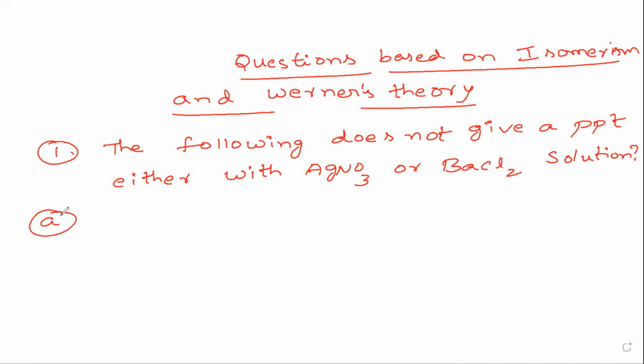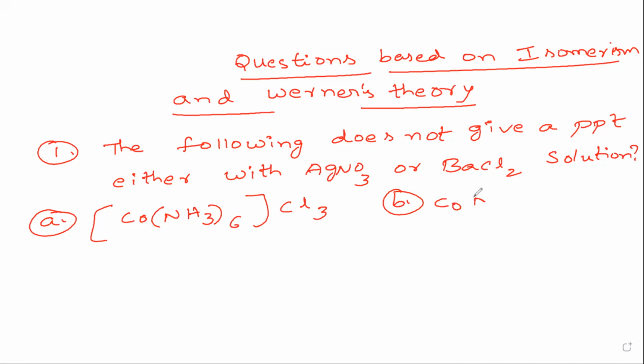Option A is [Co(NH3)6]Cl3, with Cl3 outside. Option B is [Co(NH3)5Cl]Cl2, with one Cl inside and Cl2 outside.